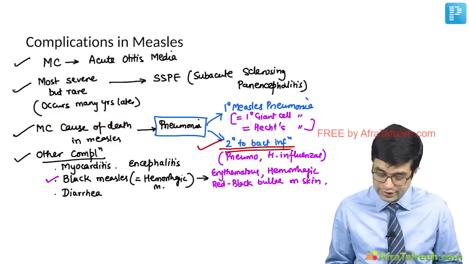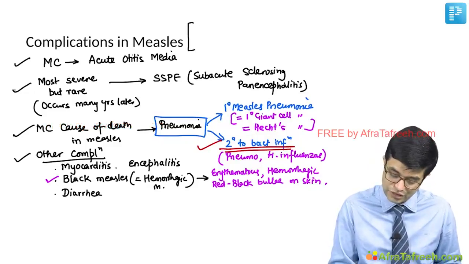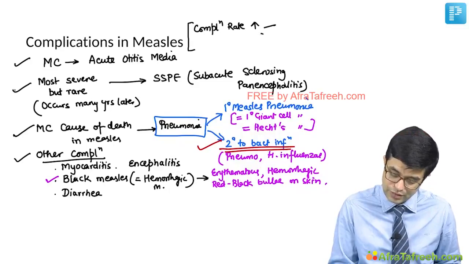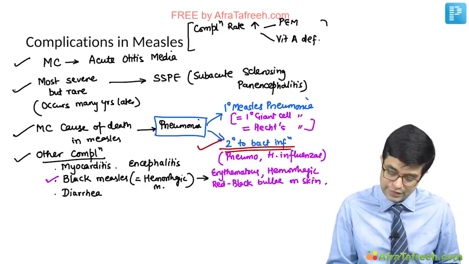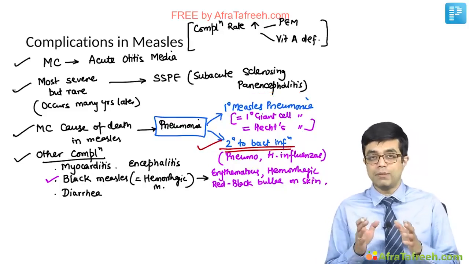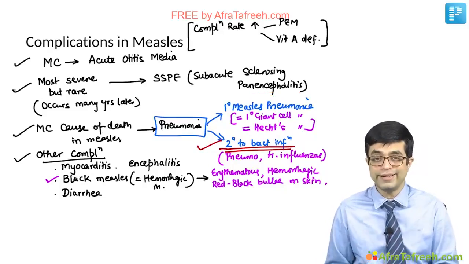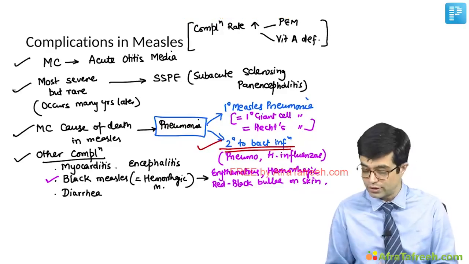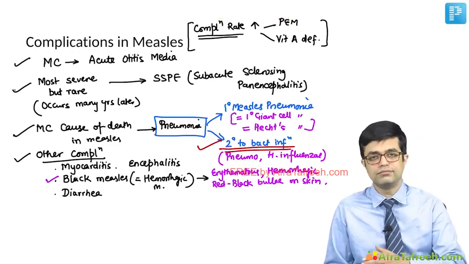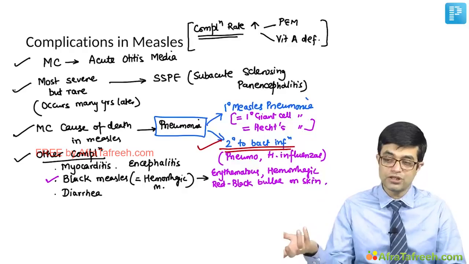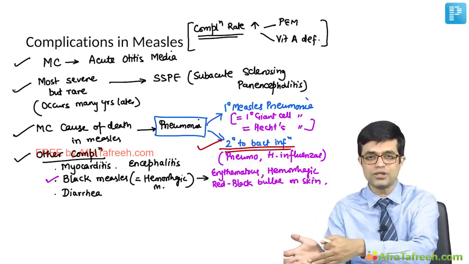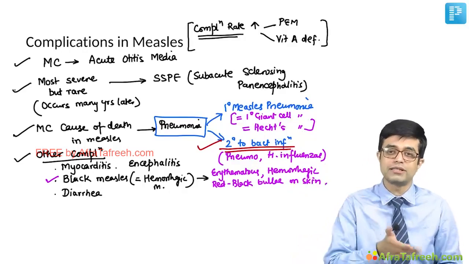An important thing to remember in case of measles is that the complication rate is increased in children who have protein energy malnutrition and those who have vitamin A deficiency. That is why vitamin A supplementation and managing the calorie and protein content in a child with measles is of paramount importance. So it is like a vicious cycle. A malnourished child is more prone to measles, and if a child with measles gets further complications, those complications can be life-threatening because it is a malnourished child.